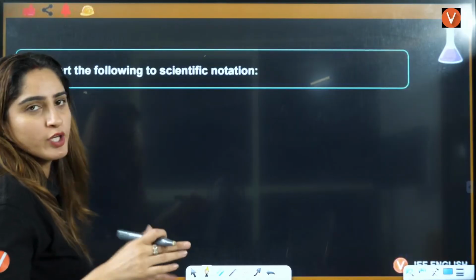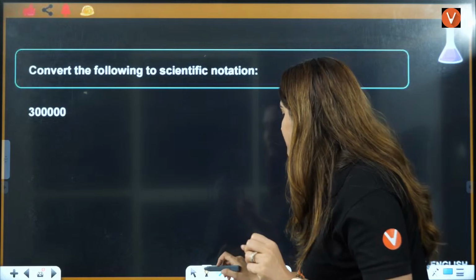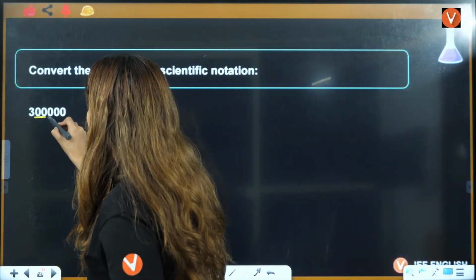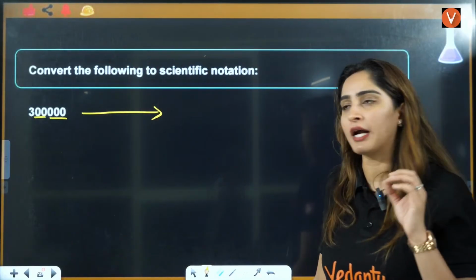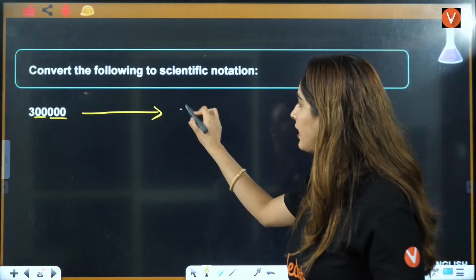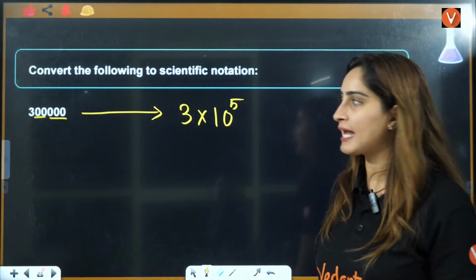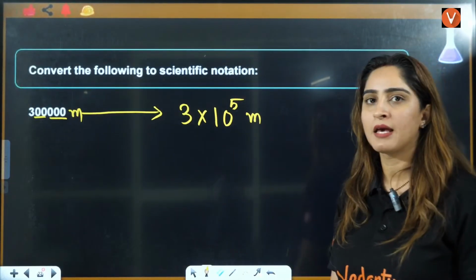For that, giving you just the definition will not work. I have to give you examples here. Let's see the example. The first example is 3, 1, 2, 3, 4, 5. So these are the values that you are getting here. So it will be 3 into 10 raised to power 5, right? If this is in meter, this will also be in meters.